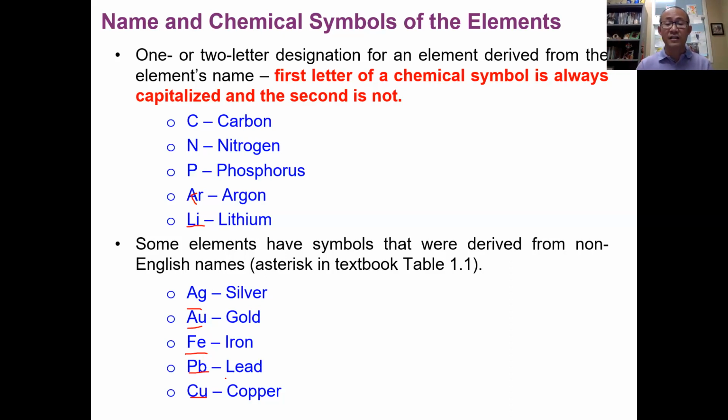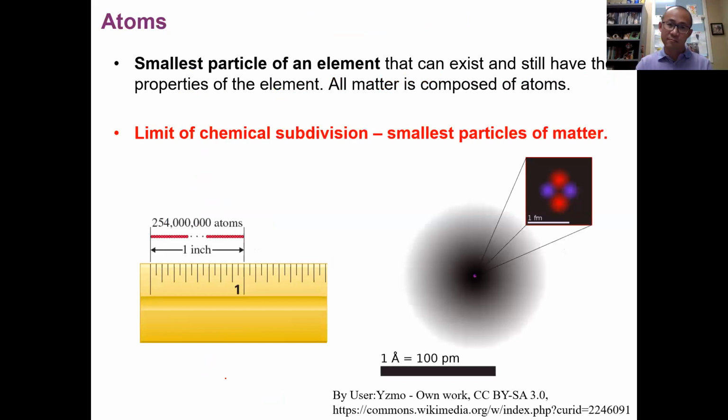You can actually find these elements. Some of the symbols are derived from their Latin names, for example. Or sometimes the element symbol is derived from a place, from a state, from a country. So there are all kinds of names, not just the name of the element itself, or just English. The symbols are actually derived from different names.